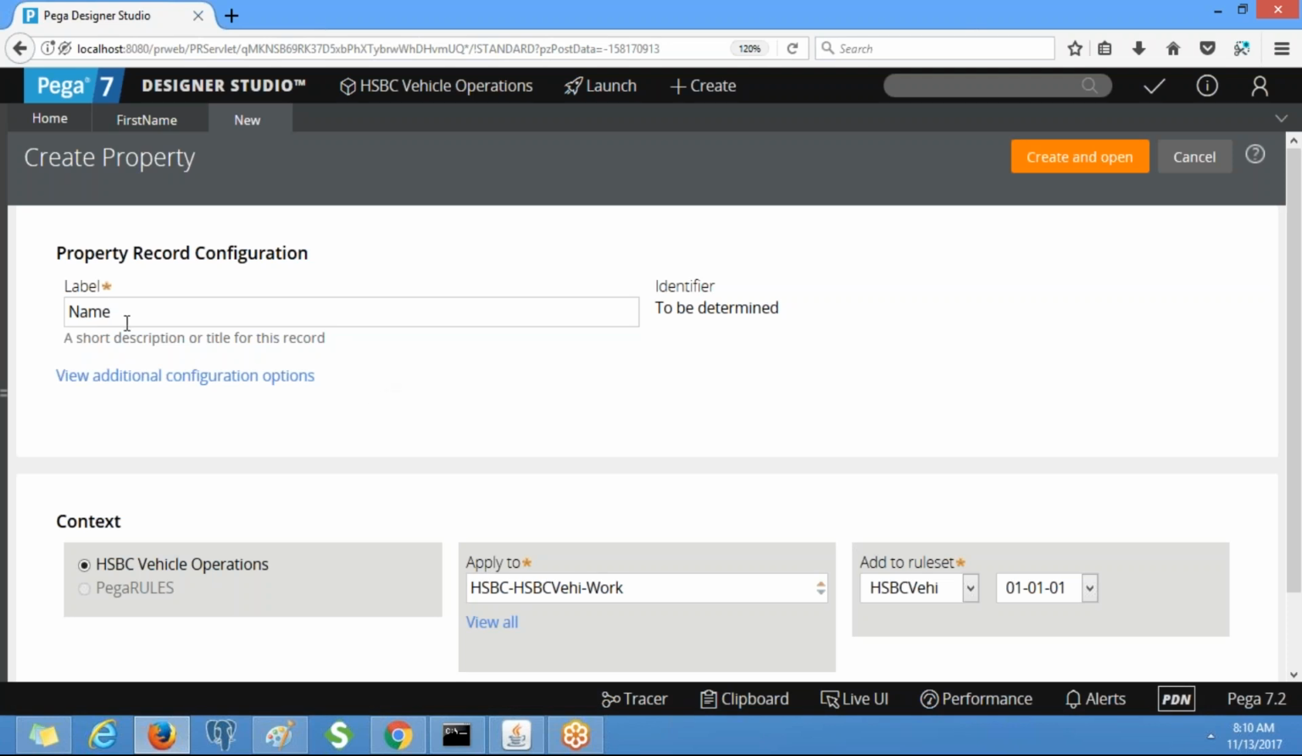So a property is not of the work class. It applies to this class. But all the properties are instances of Rule-Obj-Property. A section is an instance of Rule-HTML-Section. A flow action is an instance of Rule-Obj-FlowAction. Like that.